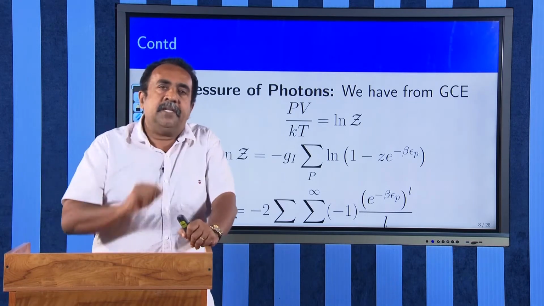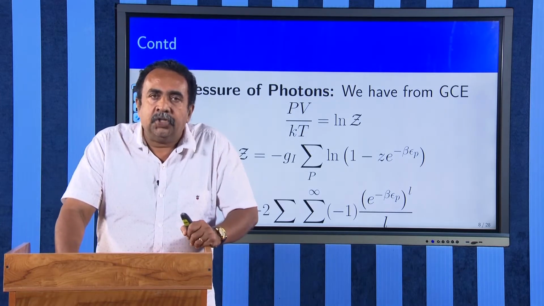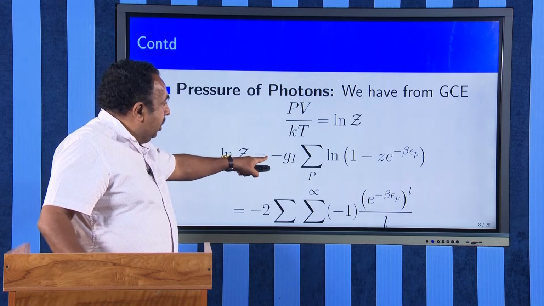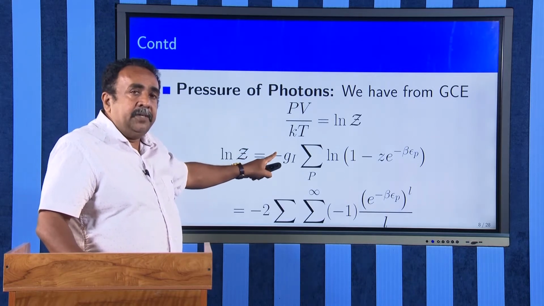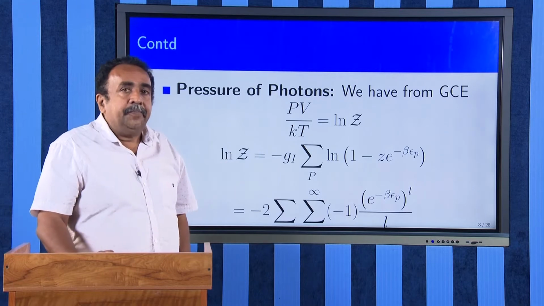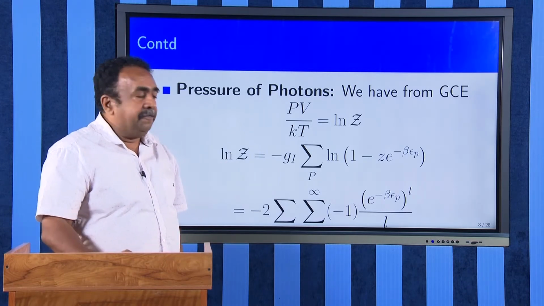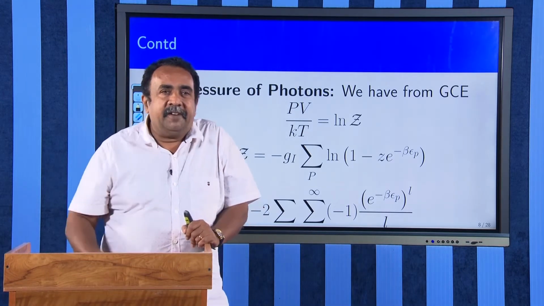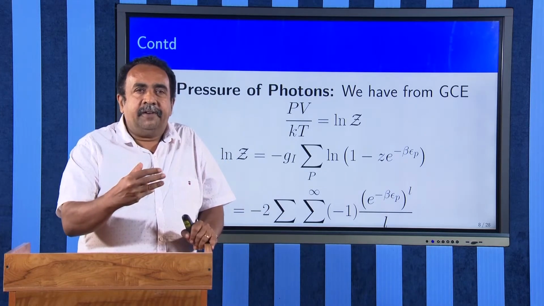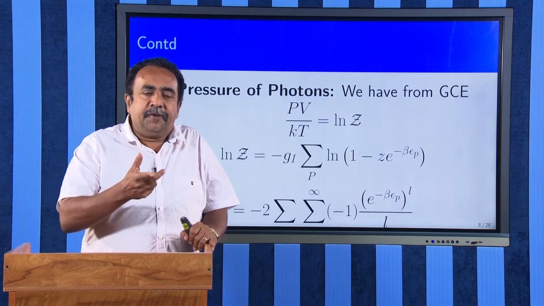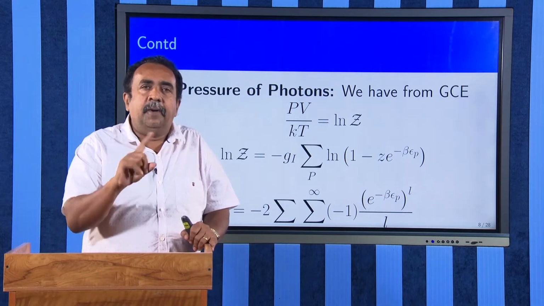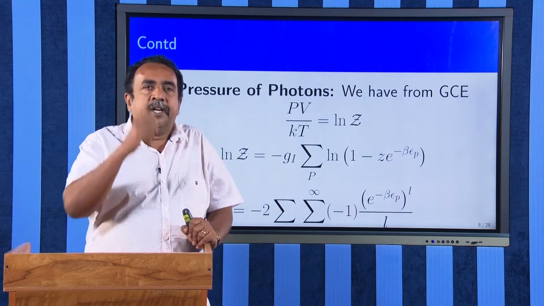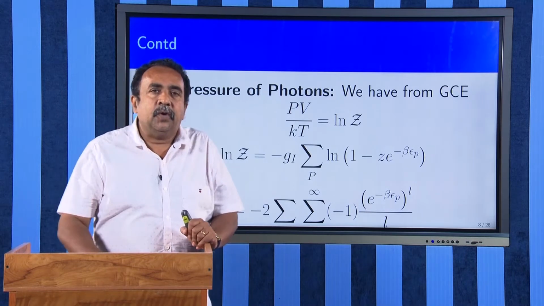The pressure is basically given by PV by kT equal to log Z, and we derived earlier that log Z is equal to the sum over g_i of something. g_i is a newly introduced factor, which is an intrinsic property, the degree of freedom. There are two types of light radiation, that is longitudinal and transverse. Therefore, every photon, when created, can be in a longitudinal or transverse form. This gives rise to g_i equal to 2.